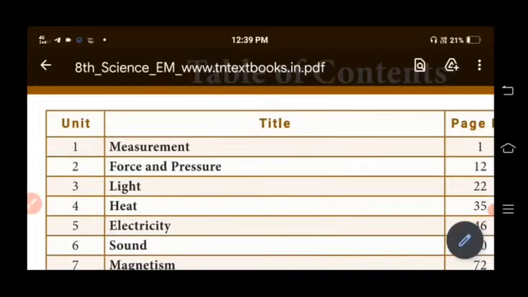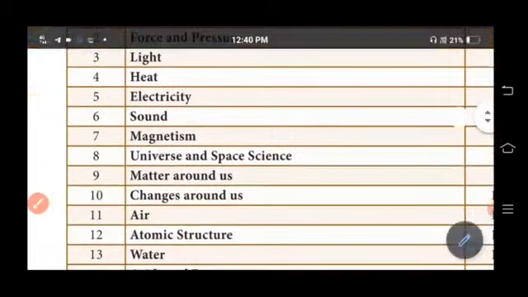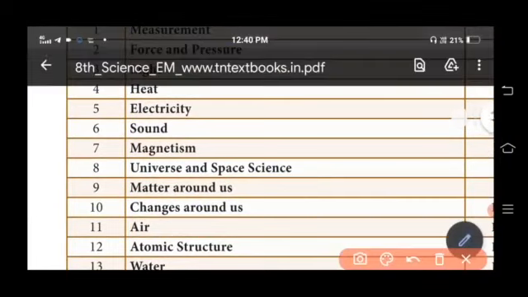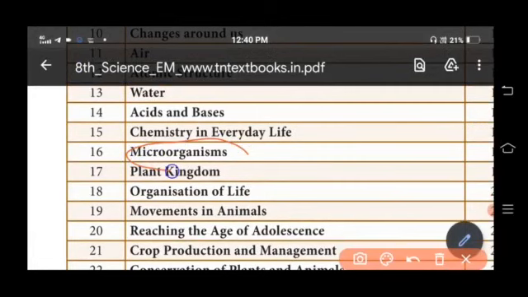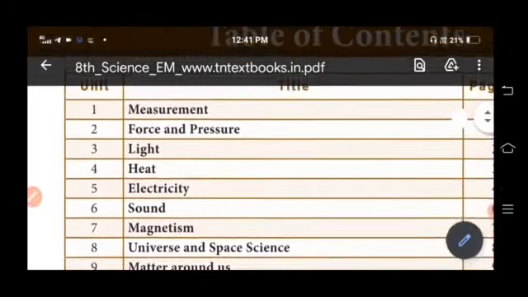Students, in our today's online class, we are going to revise our first midterm portion. So your midterm portion is from Physics 1st lesson, Measurement, and then from Chemistry 1st lesson, Matter Around Us, and then from Biological Science 1st lesson, Microorganism. So totally 3 lessons. So you are going to write 3 lessons for your first midterm exam.